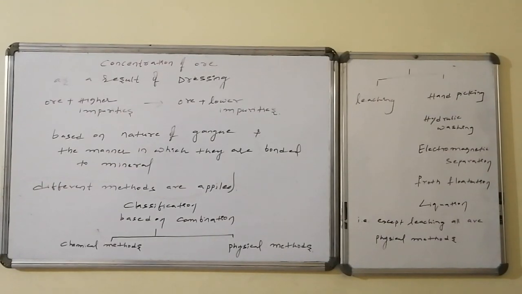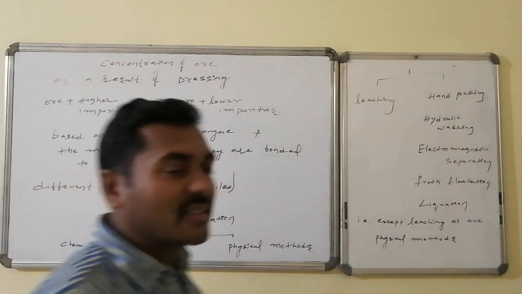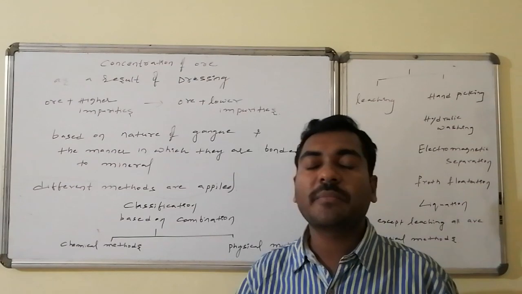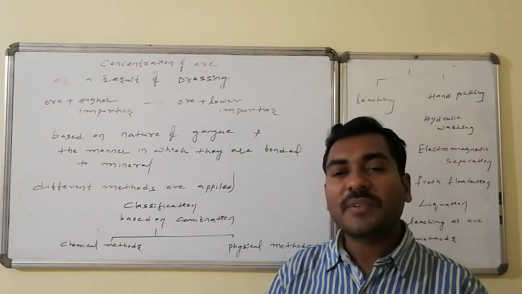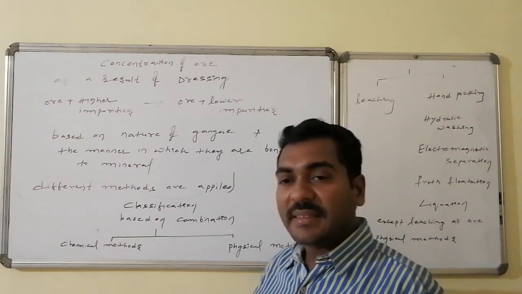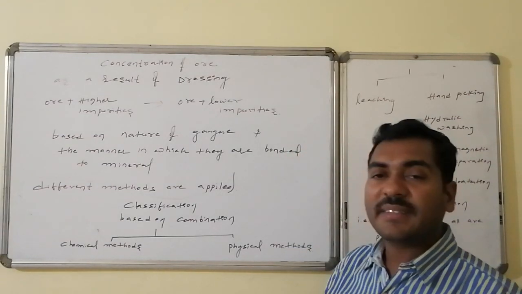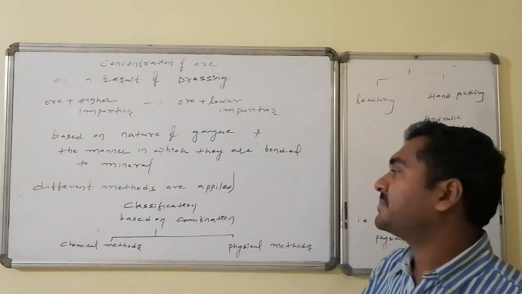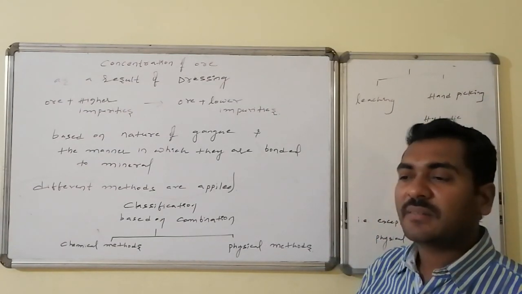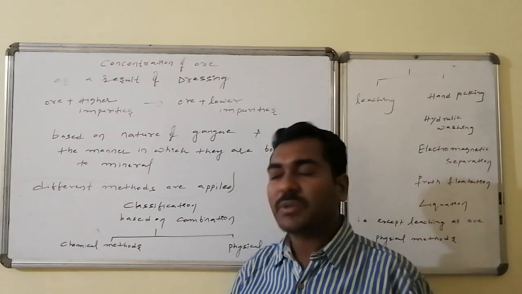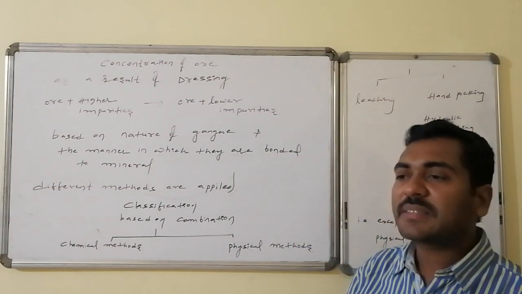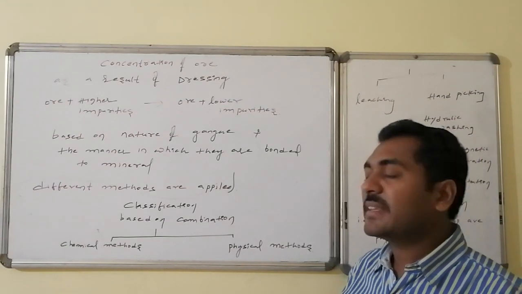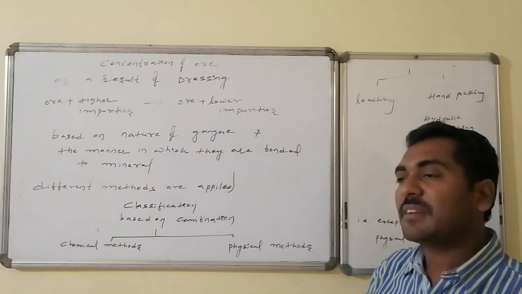As a result of dressing or beneficiation, the concentration of mineral increases, that is ore with a higher number of impurities is converted to ore with a lower number of impurities. Based on the nature of the impurities, nothing but gangue or the matrix, and the manner in which it is combined with the mineral, different methods are applied. For one particular metal, one method is suitable. The classification based on the combination is chemical methods and physical methods.